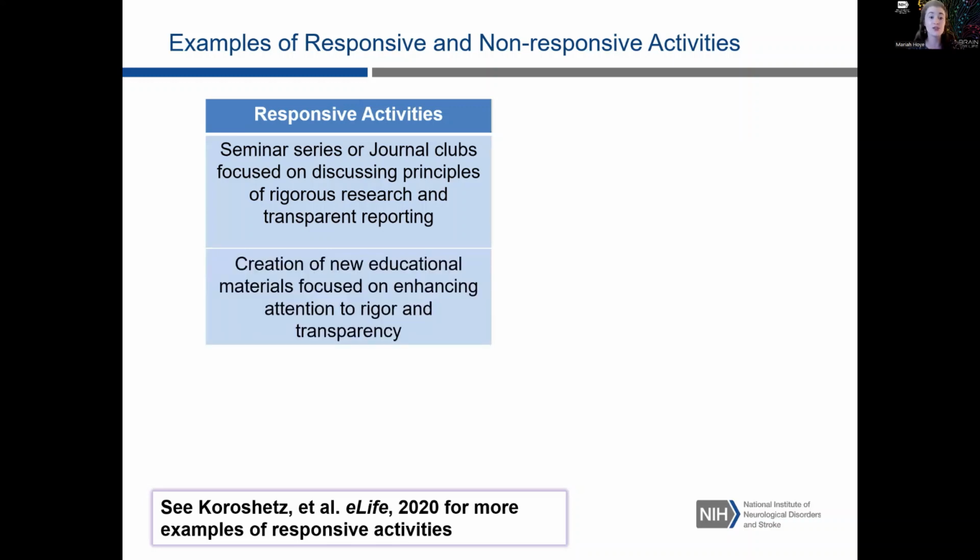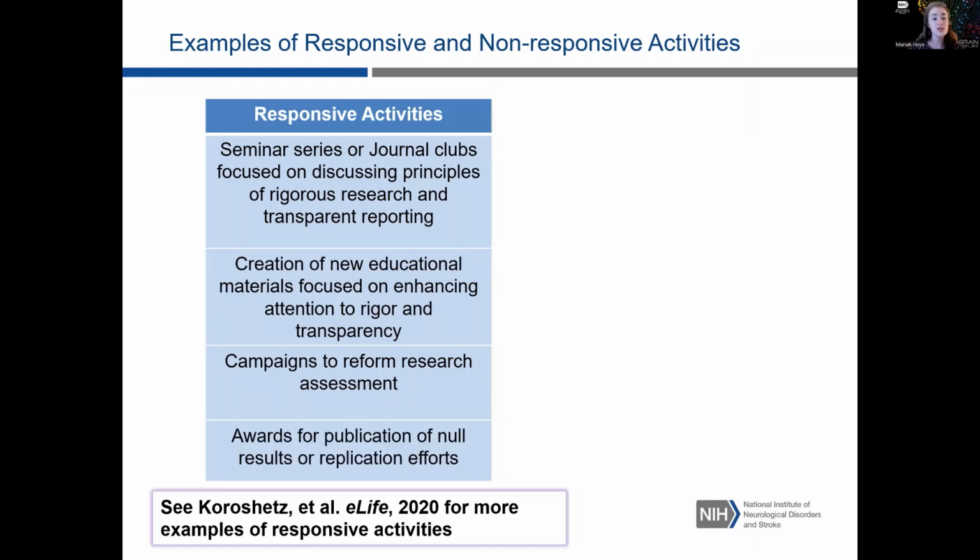Also, the creation of new educational materials focused on enhancing attention to rigor and transparency. Campaigns to reform research assessment, so either at the graduate school level or tenure and promotion criteria, basically anything that shifts the focus of research assessment to actual research quality. And then things like awards for publications of null results or replication efforts.